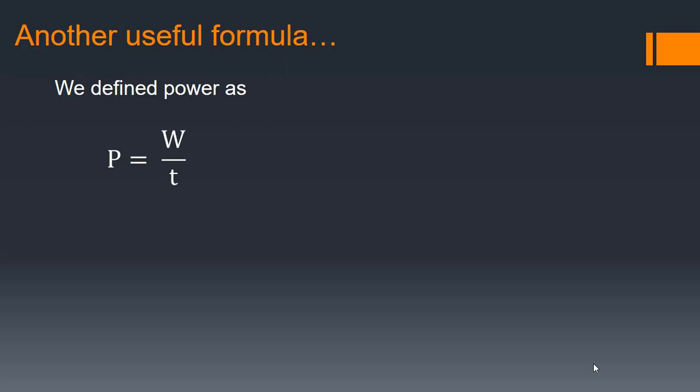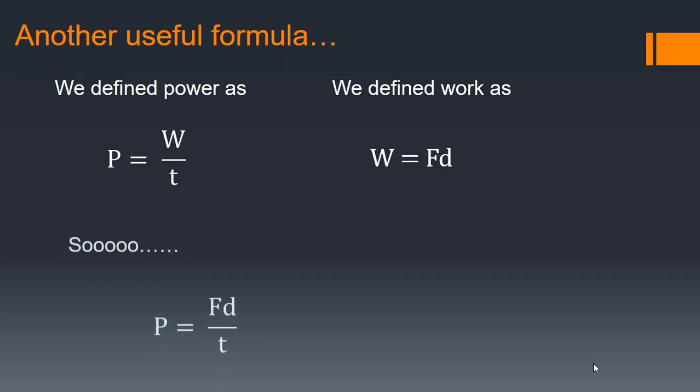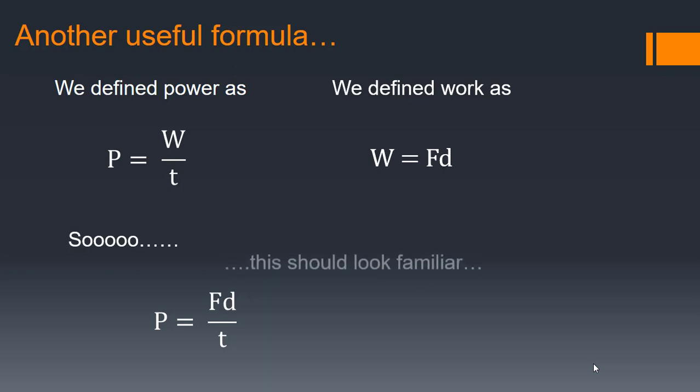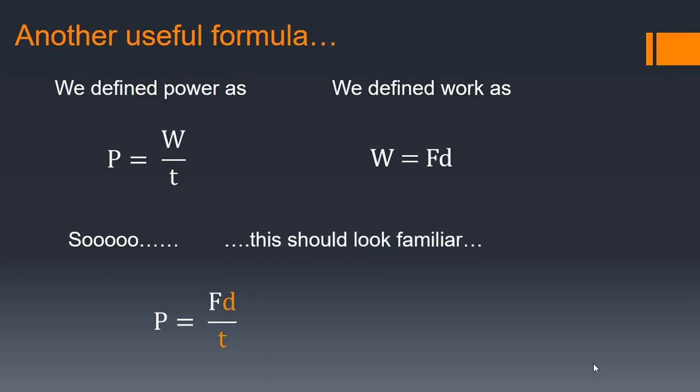Now, another way we can look at power is in terms of force and velocity. Power is the work divided by time, and we have also defined work as the force times the distance. Physics loves to combine equations, and we can combine these two together by putting the force times distance in for work in our power equation. And then something really cool happens. In our new equation, we have distance divided by time. Remember way back when we talked about velocity? We defined it as the distance divided by the time. So we can rewrite our equation to say that power is equal to the force being exerted by our object times its velocity.